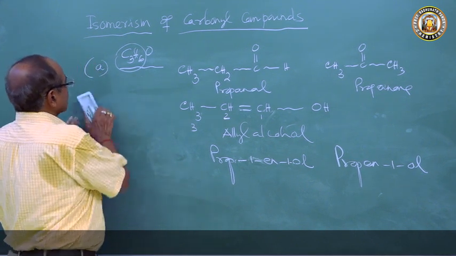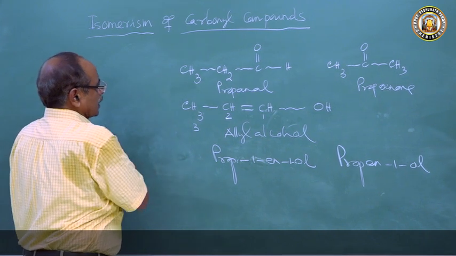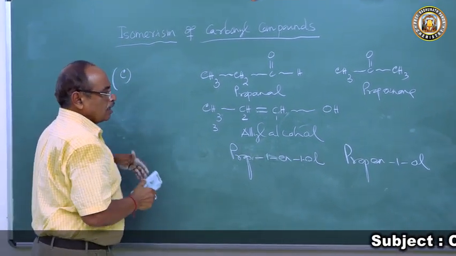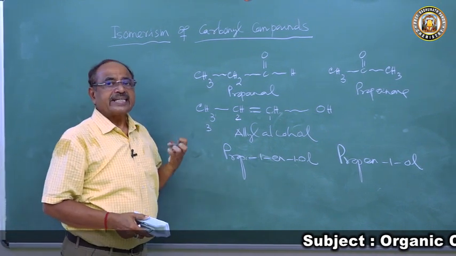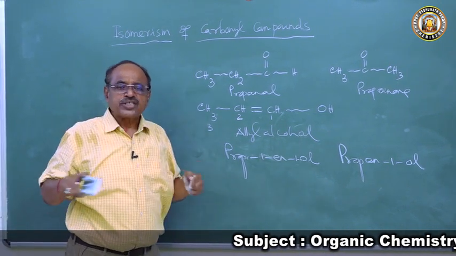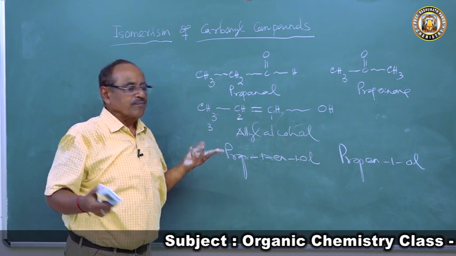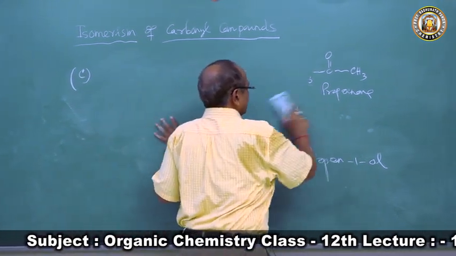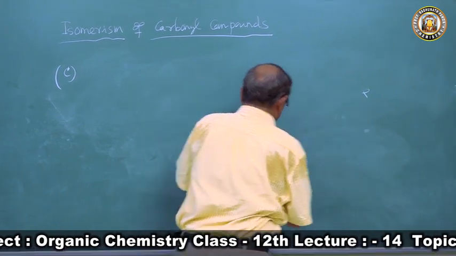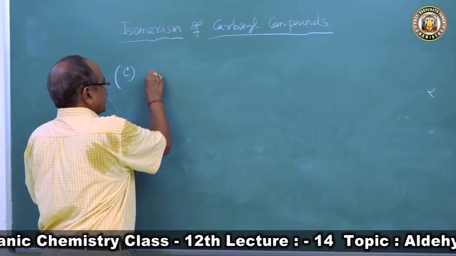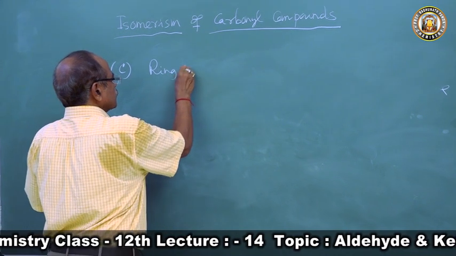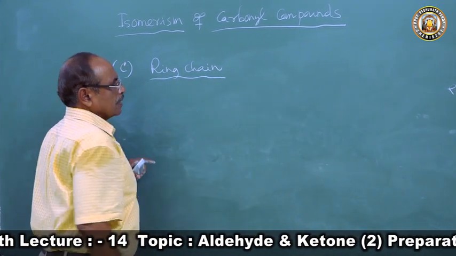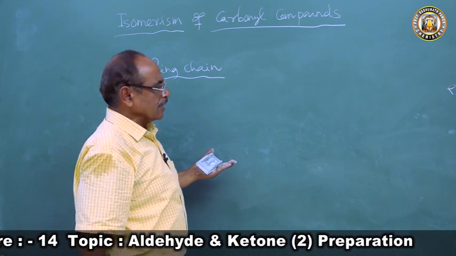Now the third type: both aldehydes and ketones are functional isomers of cyclic ethers. They can form ring chain isomerism. We can arrange them in a ring, so they can exhibit ring chain isomerism also. That ring chain isomerism is also here as a functional isomer and ring chain isomer.